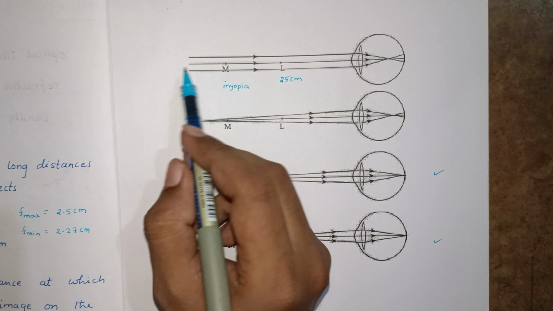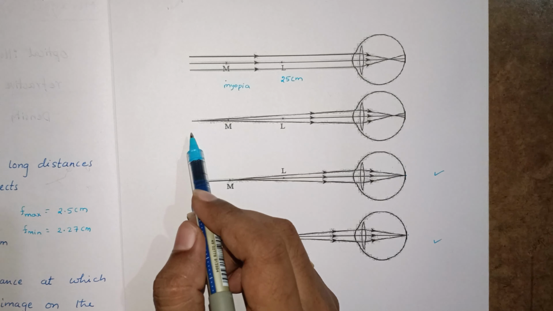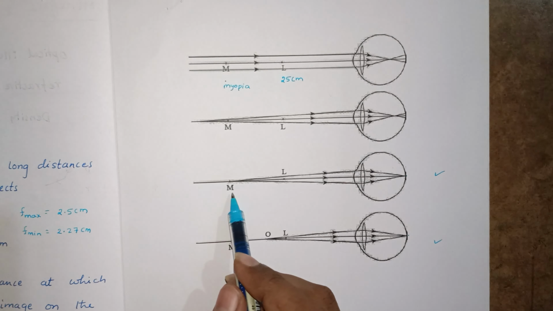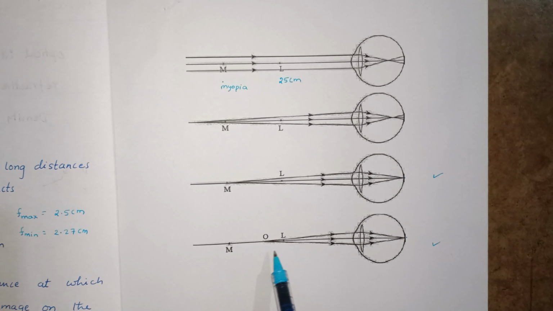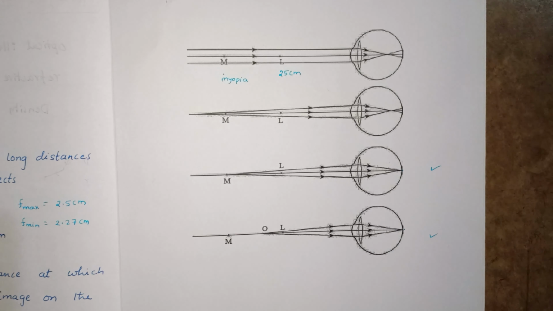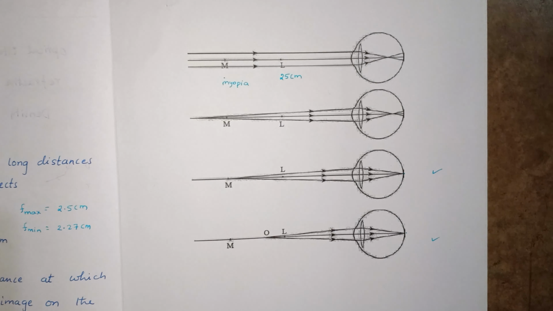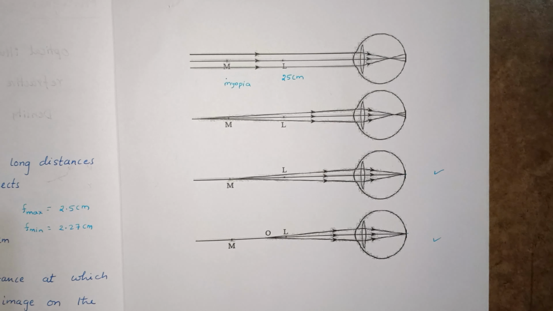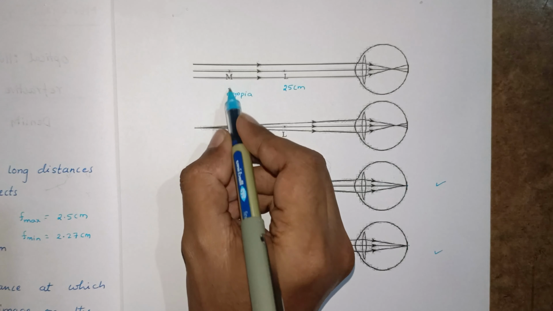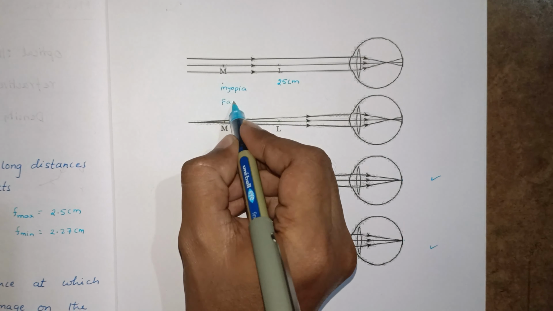Whenever we place it at infinity or at more distance beyond M, he is not able to see. But at M or between M and L, if we place, he is able to see the image, the particular object that is formed on the retina. Now M means far point. To denote myopia, M we placed, that is far point.